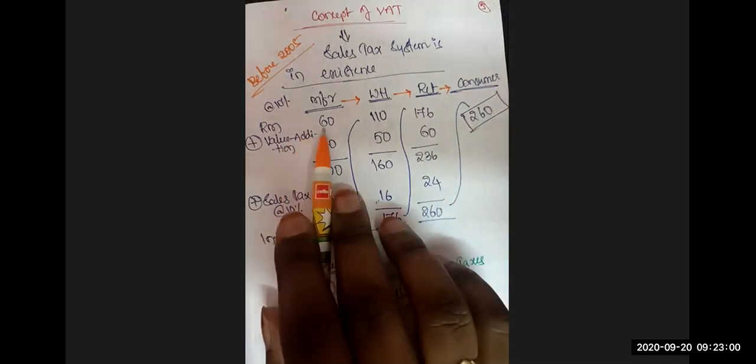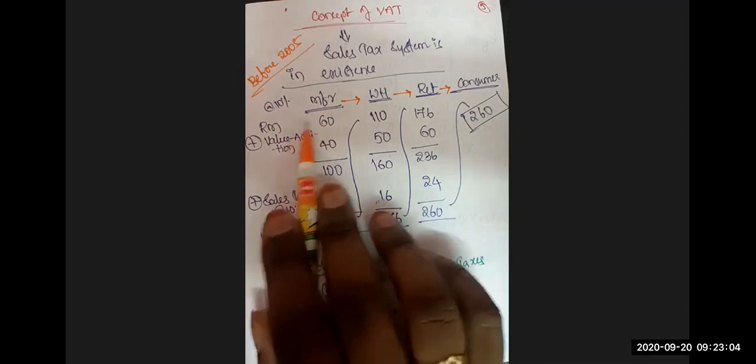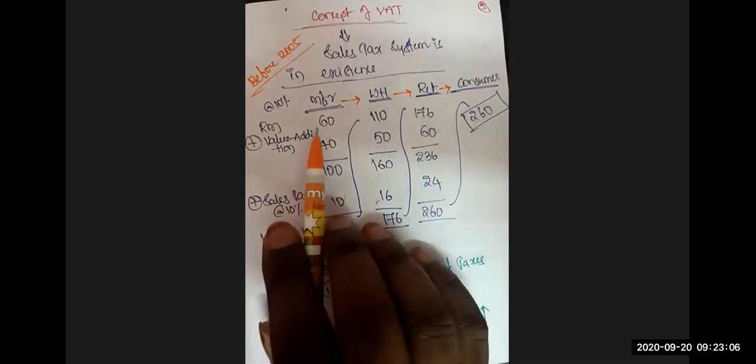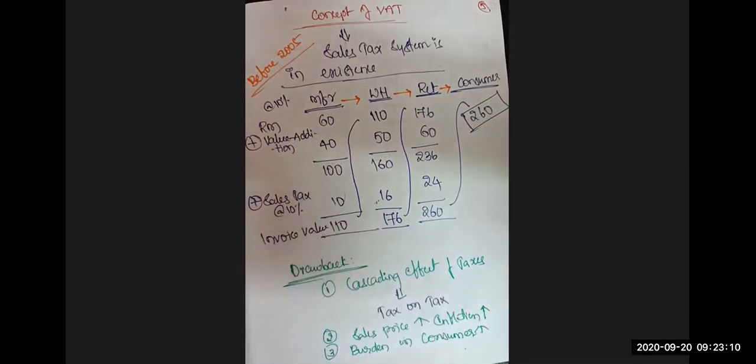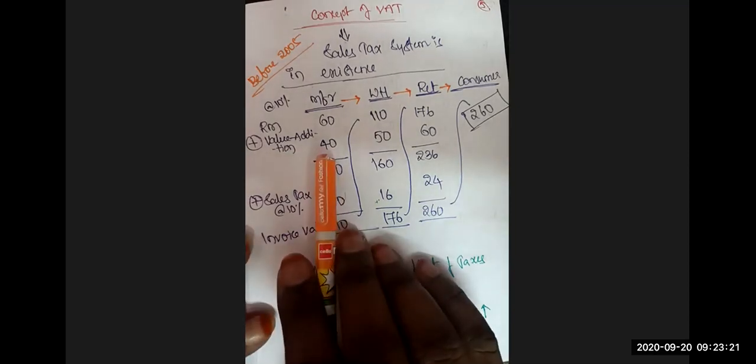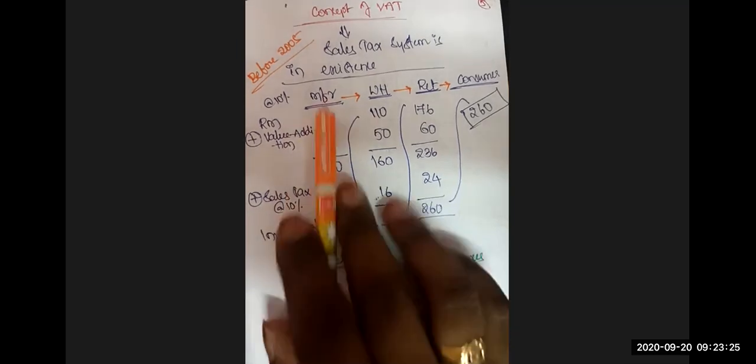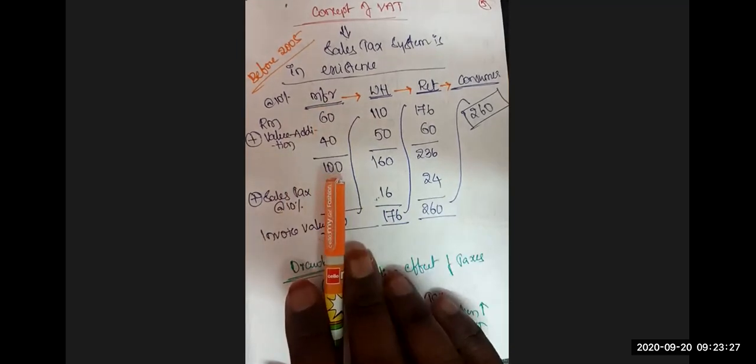Assume the manufacturer purchased raw material for 60 rupees, and at his stage the value addition is 40 rupees, covering the expenses incurred for converting raw materials into finished goods, including his margin. Total cost and margin come to 100 rupees.